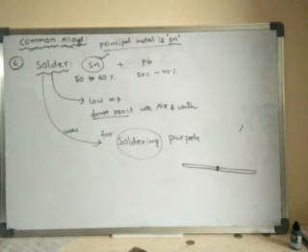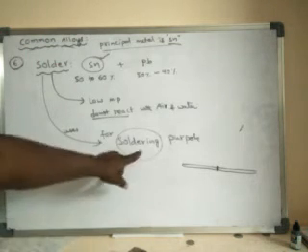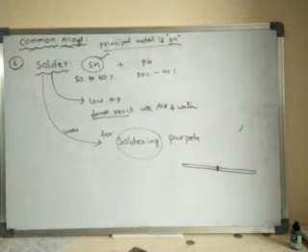That means to join metal pieces or wires.